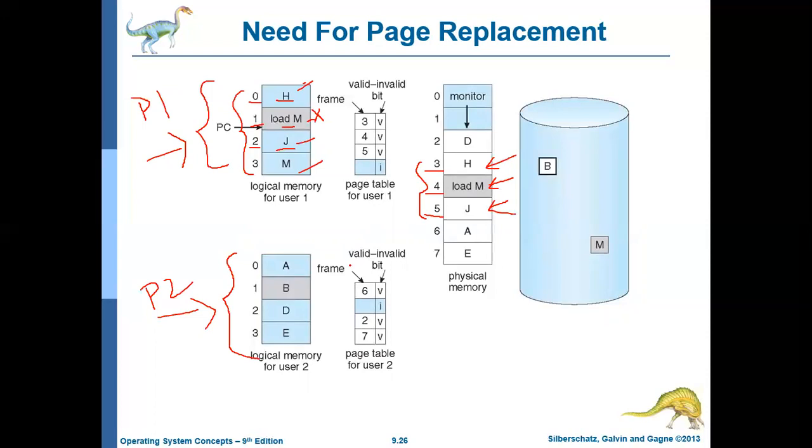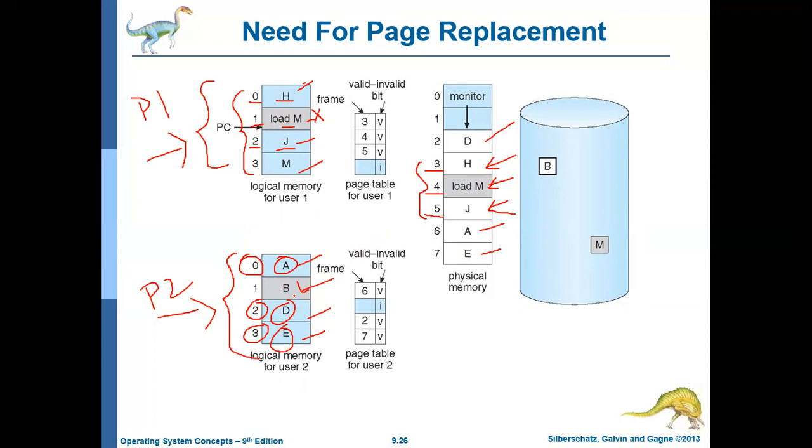Similarly, if you take process 2, again it contains 4 pages, A, B, D and E. Here this page is available in the main memory, this is available, this is available, whereas this page B is not available. Page 0 of process 2 is available in frame 6. Page 2 of process 2 is available in frame 2. Page 3 of process 2 is available in frame 7. But page B is not available currently.